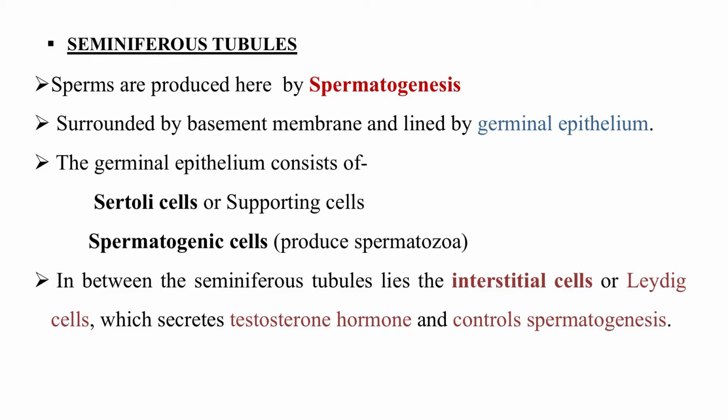This is your seminiferous tubule, which has a basement membrane. Outside layer is called your basement membrane. Inside the basement membrane there is a germinal layer, which will consist of your spermatogenic cells as well as Sertoli cells or nurse cells.